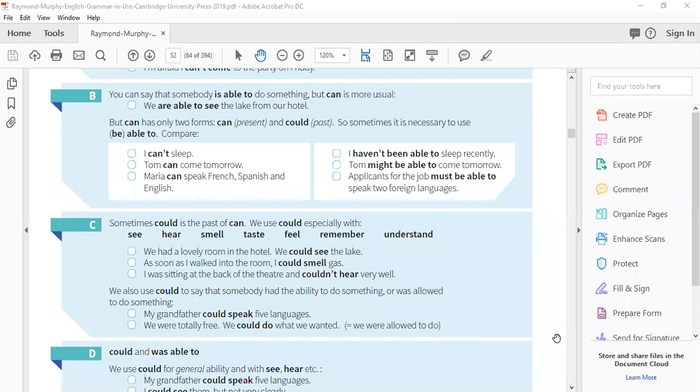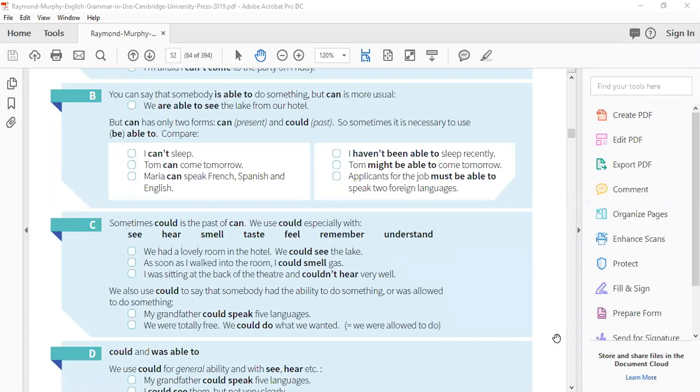So now we are going to begin with the C part, which is about could. Sometimes could is the past of can. We use could especially with see, hear, smell, taste, feel, remember, understand. These are general or natural abilities. For example, we have a sentence here: "We had a lovely room in the hotel. We could see the lake."